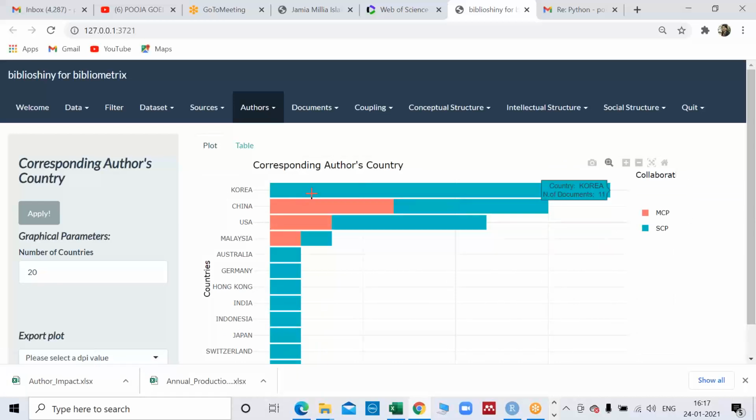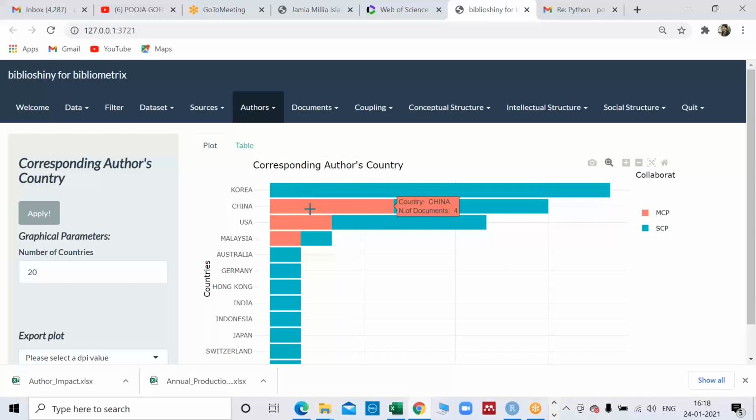Now blue means single country production, red means multiple country production, and this is the country of the corresponding author, right? So there are 11 studies which Korea has produced, and all these 11 studies are produced from Korea only. No co-author from another country was involved here.